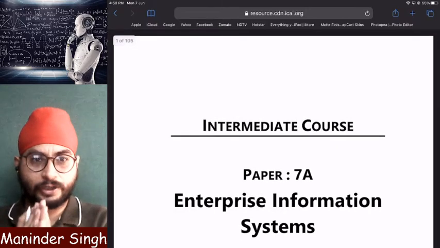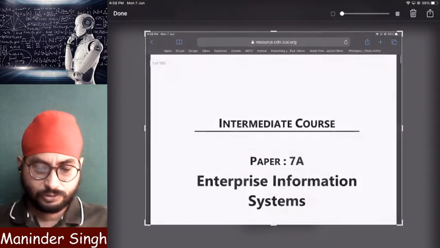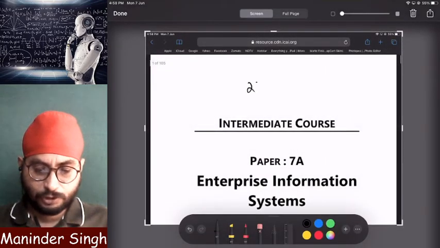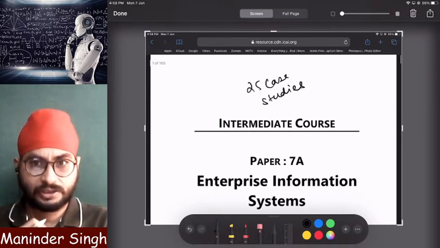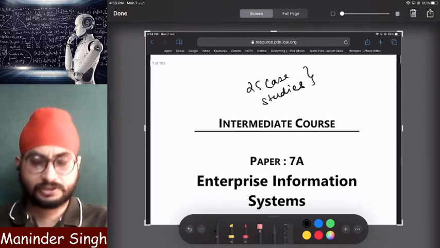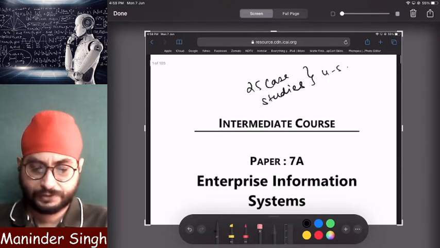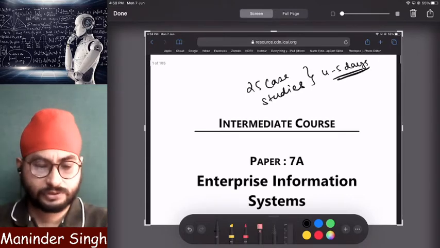Whatever MCQs I'm going to discuss I have taken from ICAI material only. Clear? There are 25 case studies uploaded by ICAI in this booklet. All 25 case studies I will be discussing in the next 4 or 5 days. All case study based MCQs we are going to discuss.